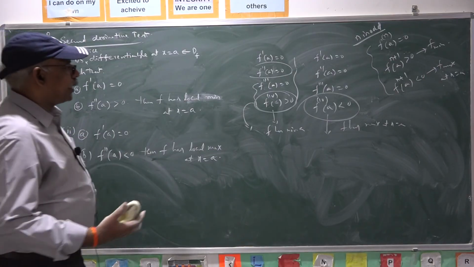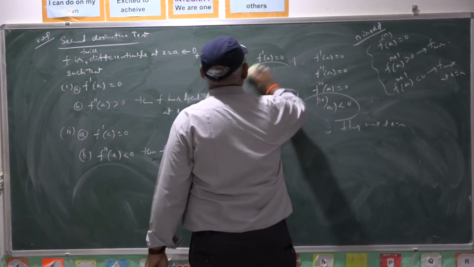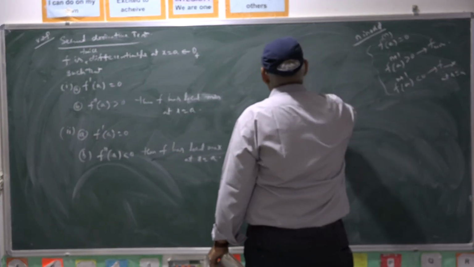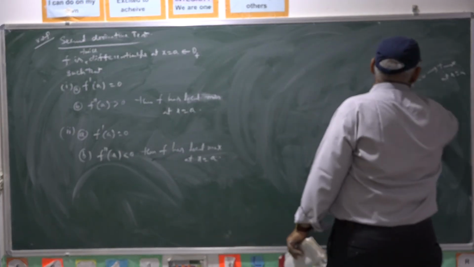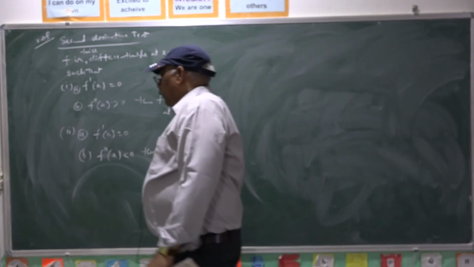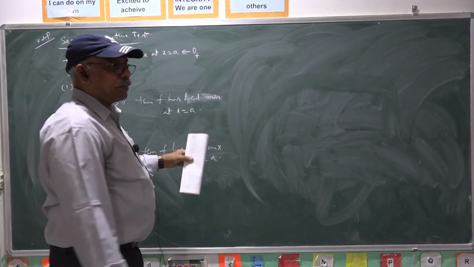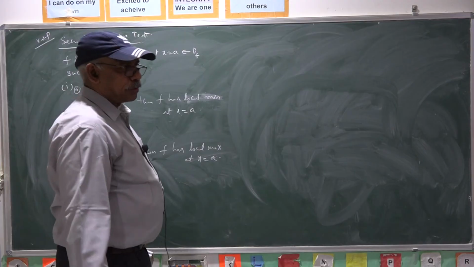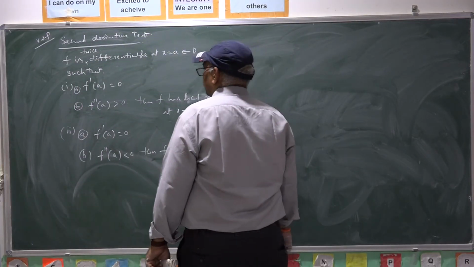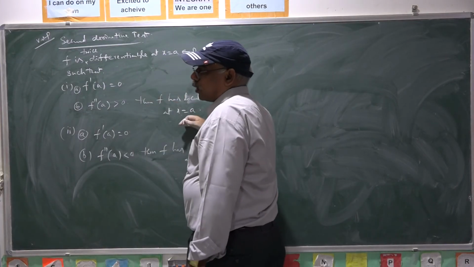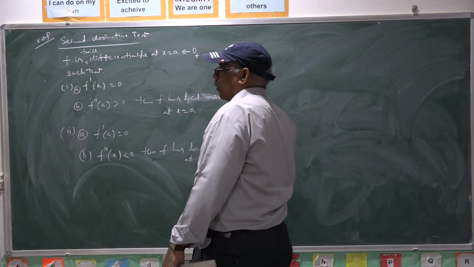Once F dash A and F double dash A, as far as F is twice differentiable, once our study is only confined to two derivatives, F dash A is 0, F double dash A is also 0, then F has neither maximum nor minimum by this test. So, you cannot conclude once the second derivative is 0. By second derivative test, you cannot conclude whether the function has local minimum or local maximum.